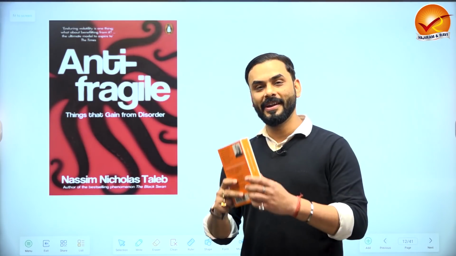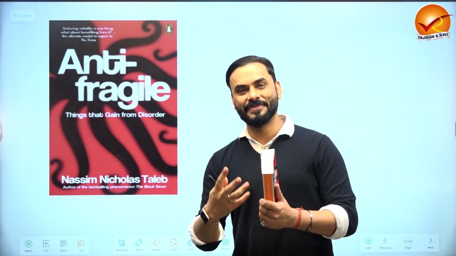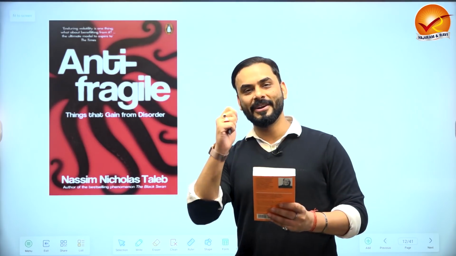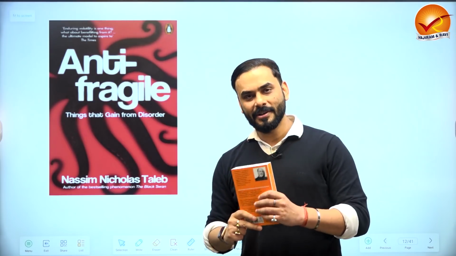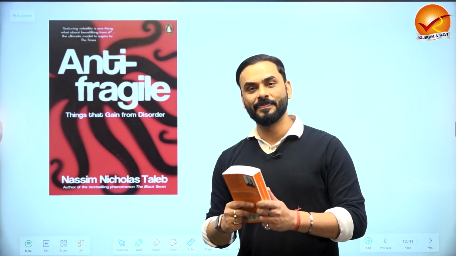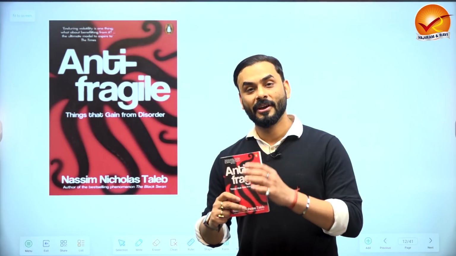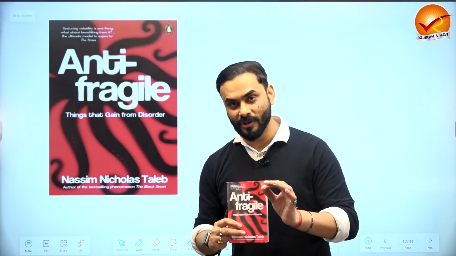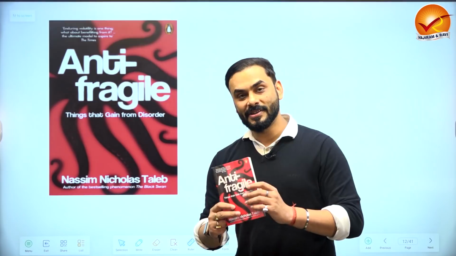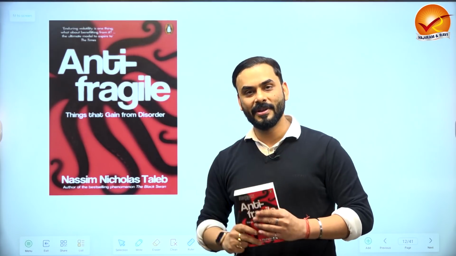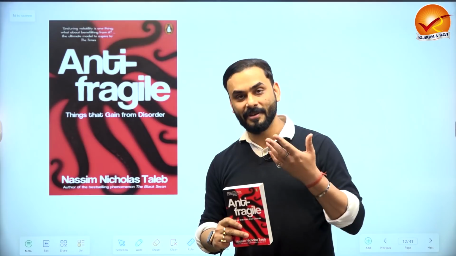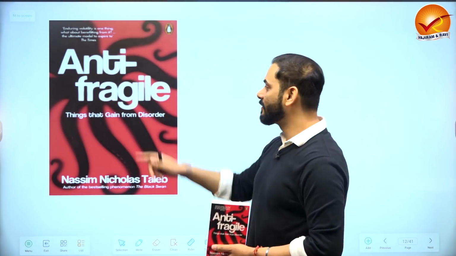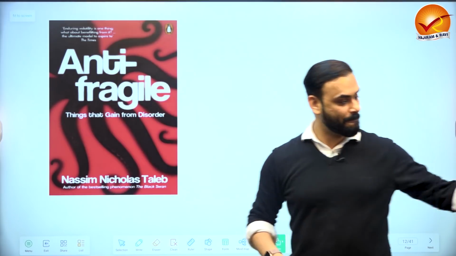When people read it, they say that it's a very aggressive kind of book which sometimes adopts a rude stance, etc. But keeping aside the criticism, there is a lot of learning in this book. So I'm going to give you a small summary of this book, and there you will understand what a barbell strategy is and why India has adopted a barbell strategy. It's a beautiful book which talks about this concept of antifragility.